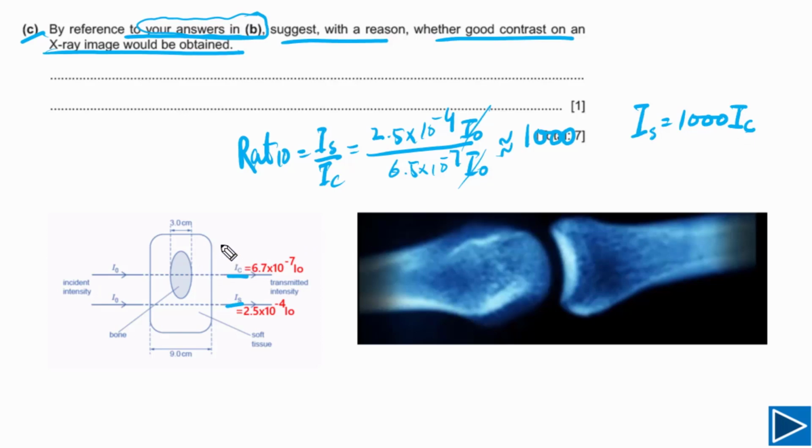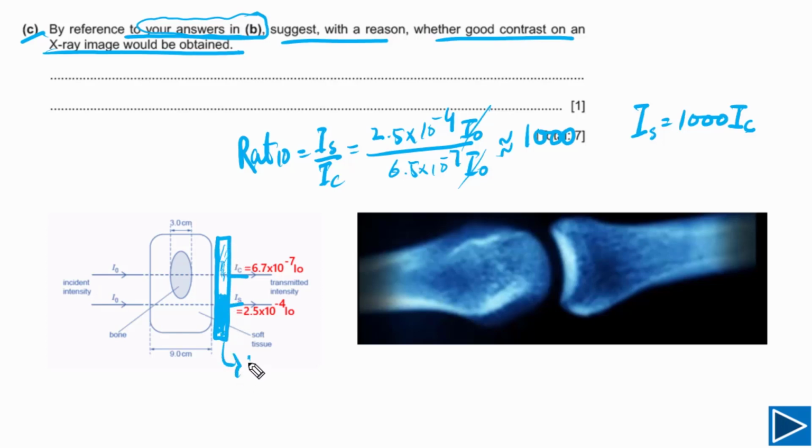A very high value of IS and a very low value of IC are simply telling us that if we place a photographic film at the back of this part of the body, the part of the film behind the bone will stay white because fewer photons will reach this part. But the number of X-ray photons reaching where there is no bone will be very high. So this part will be black, dark, and this part will stay white.